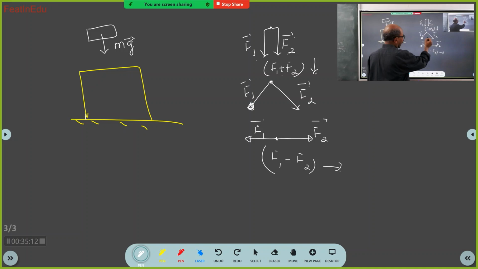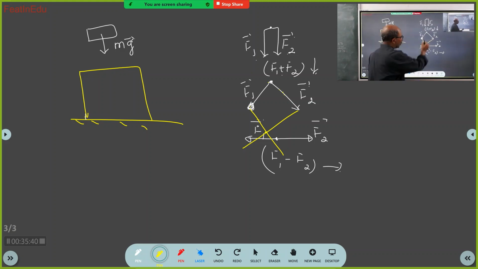Now F1 and F2 are acting like this. What is the total force on the body? How do we get the total force? There is a technique. You draw a line parallel to this force, and to the other force you draw one more parallel line. Both meet at this point.